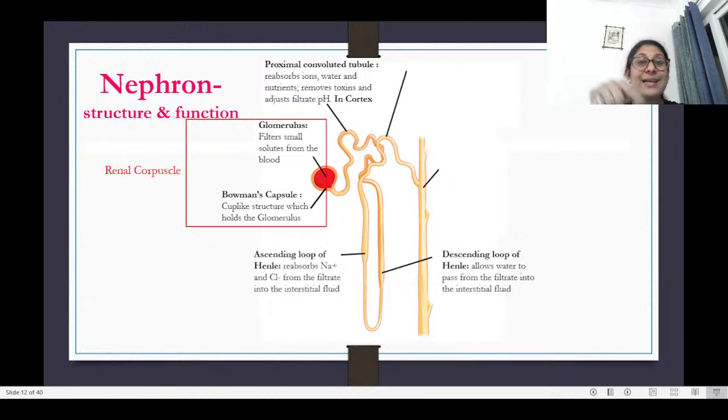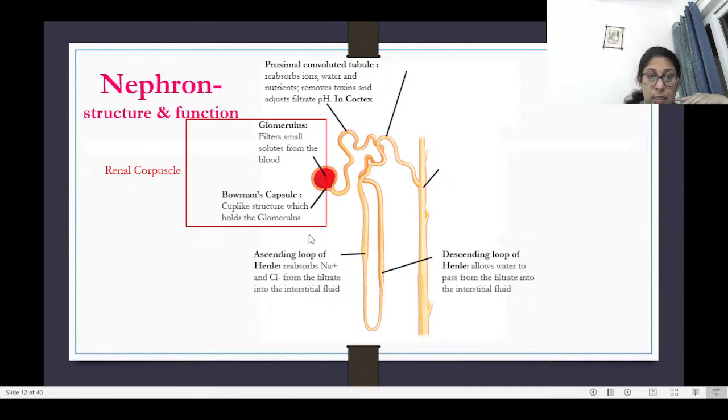Then you have the ascending loop of Henle. This goes back up, and during the ascending loop of Henle, the sodium and chloride, that is the salt from the filtrate, is removed and put back into the interstitial fluid. So this is also a reason we say it handles blood pressure.